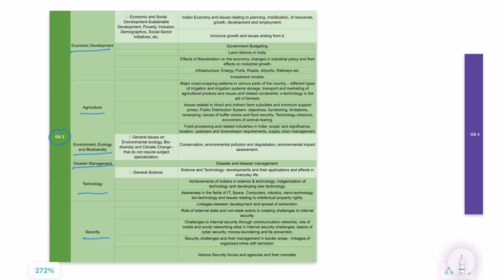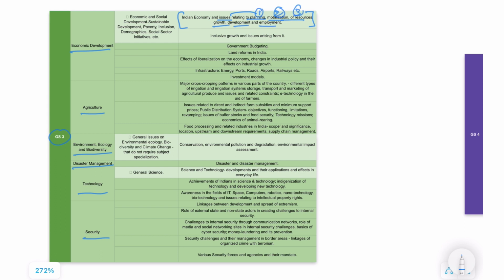Within the economic development, we have a bunch of different topics: Indian economy, its overview, the issues related to planning, mobilization, and all this. So again, as I was telling in the previous videos, every word is very important. When we study this particular topic, we will pay attention to issues relating to planning, mobilization of resources, growth, development, and employment.